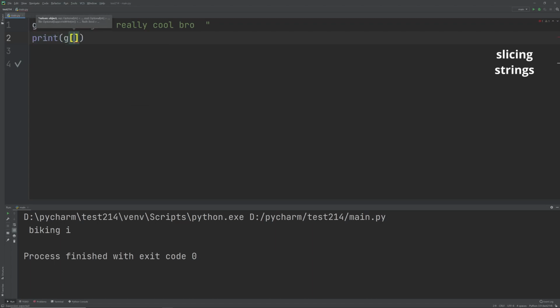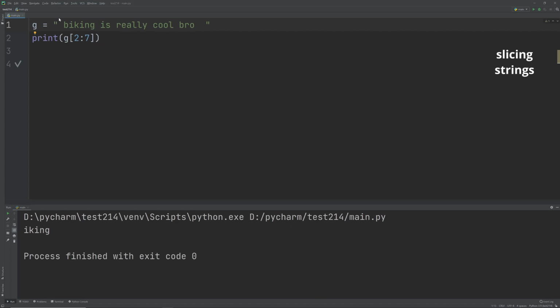Now pay attention to this. We're going to have a colon, right? The points after the colon will give us the range of letters from the start, and the points before the colon will give us the range of letters from the end. I'll explain. Suppose I want the range of letters from position 2 to position 7, okay? I'm going to write down 2 to 7. Now when I run it in the main, it's going to give iking. So from position 2 to position 7, those are the characters that exist in the string.